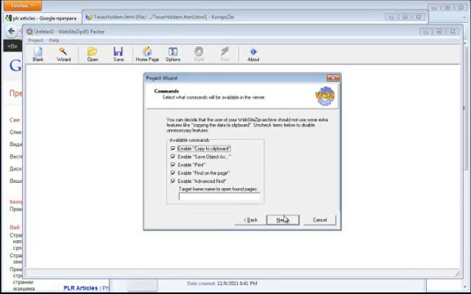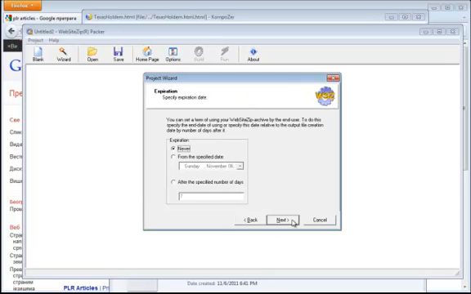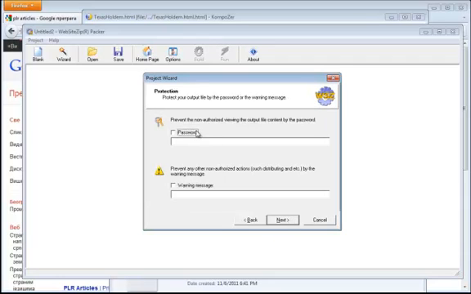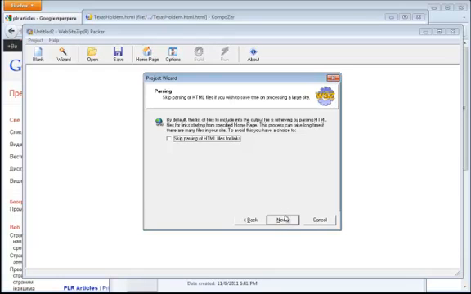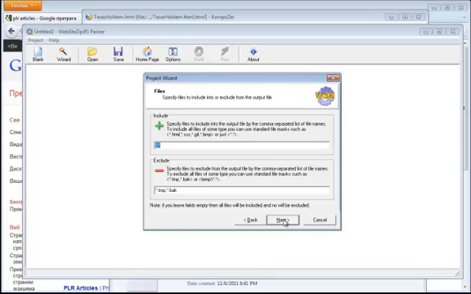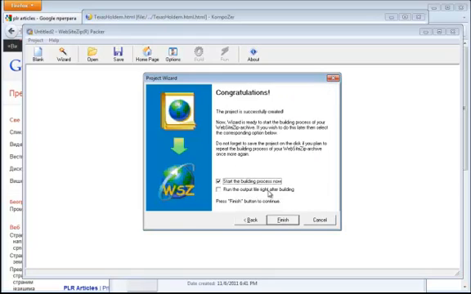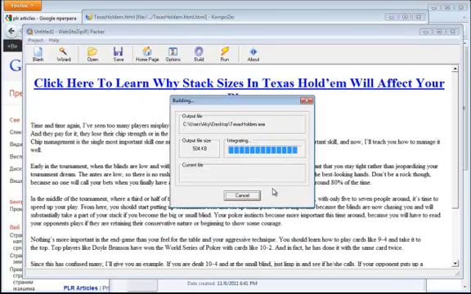Commands are going to stay as default as well. Same goes for expiration, protection, parsing, and files. Make sure that Start the Building Process Now is selected, and let's click Finish. And that's it. In just a few seconds, our EXE application will be generated.